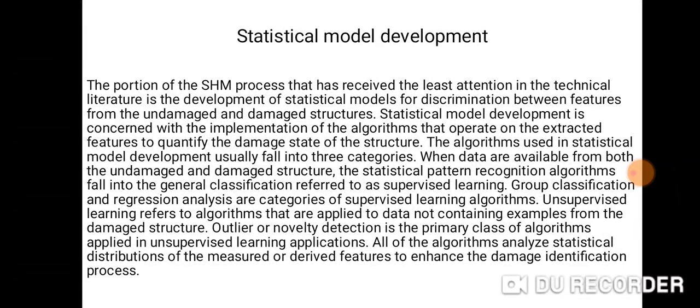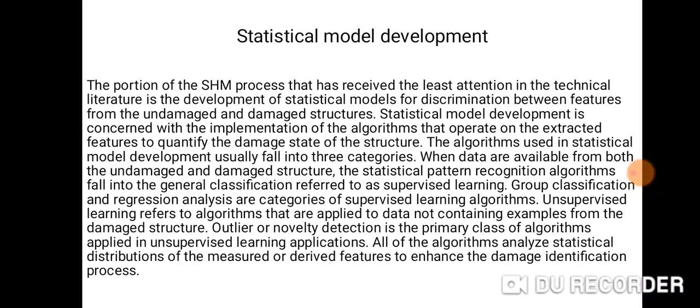The algorithms used in statistical model development usually fall into three categories when data are available from both the undamaged and damaged structure. The statistical pattern recognition algorithms fall into the general classification referred to as supervised learning. Group classification and regression analysis are categories of supervised learning algorithms.